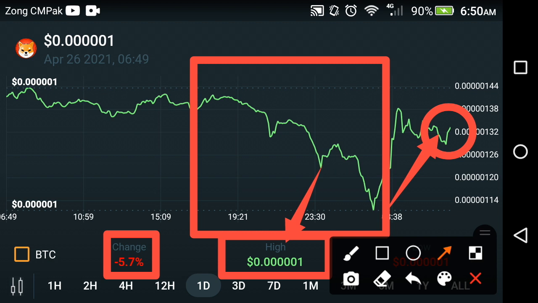In the future, I think in 2022 it will give you a good amount of profit, because currently the price is very low, but I think in 2022 it can easily reach 1 or 2 USD, friends. So if you want to invest, please buy now, friends. And if you are a holder, please hold it until the end of this year, because the current price is very low. By the end of this year, it will give you a good amount of profit. Absolutely, the price of Shiba coin by the end of this year will reach 1 USD, friends.